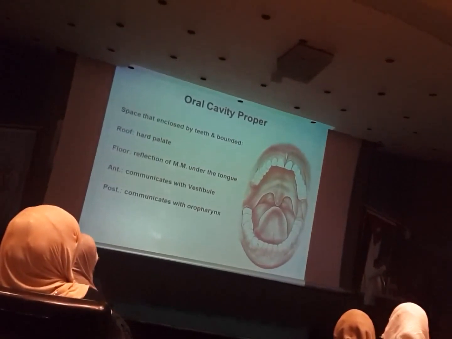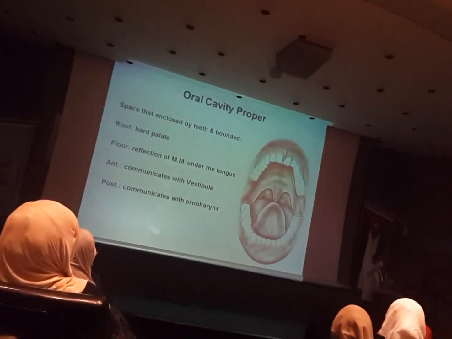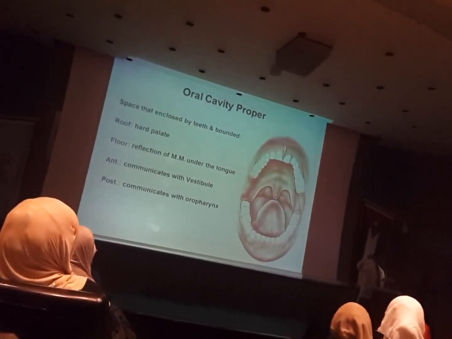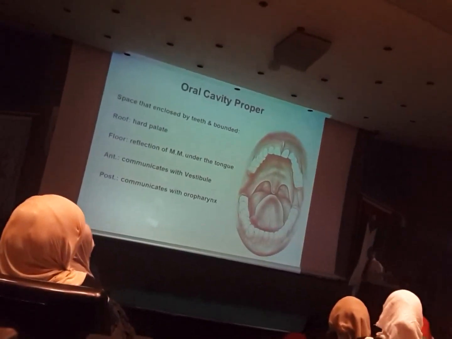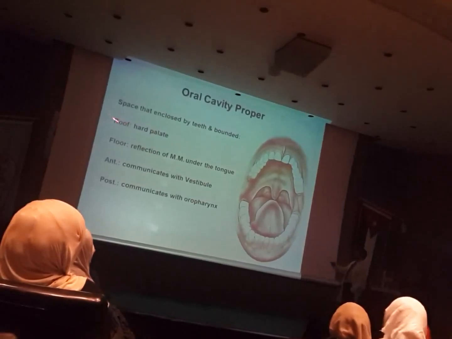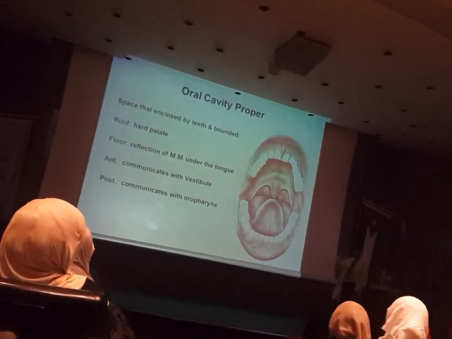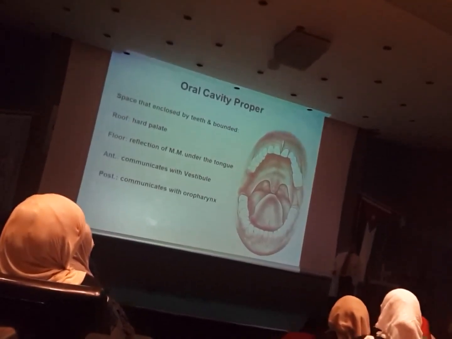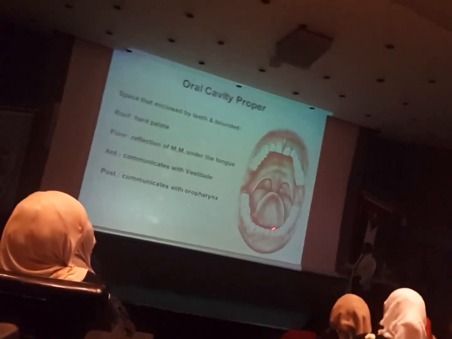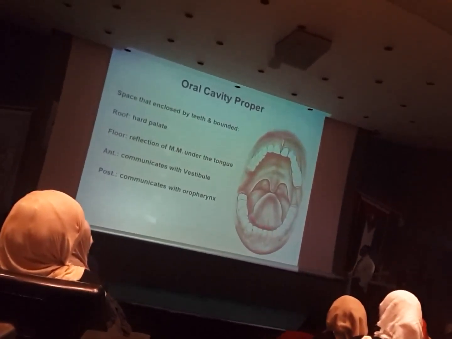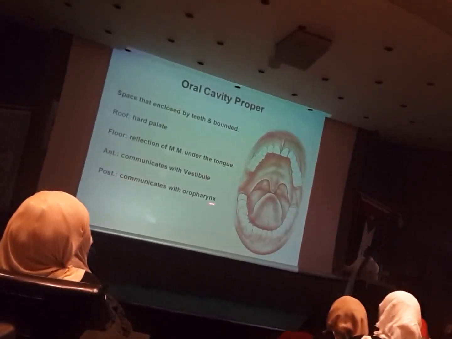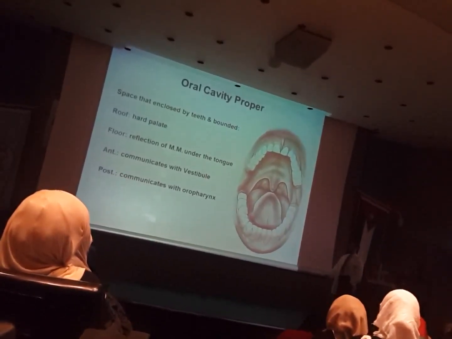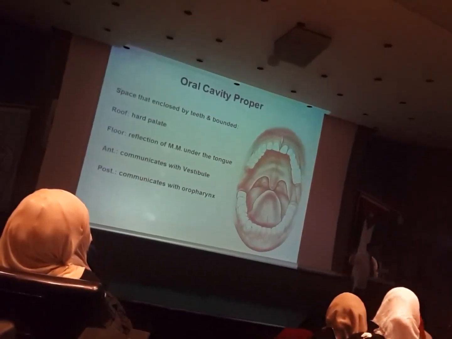So the hard palate is the roof of the oral cavity, but the soft palate is the roof of the oropharynx, the oral part of the pharynx. Okay? Just to let you know all this. So when we speak about the roof of the oral cavity, it's just the hard palate, not hard and soft palate. Okay? The floor is the fraction of mucous membrane below the tongue. Anteriorly, it communicates with the vestibule through the freeway space, and posteriorly communicates with the oropharynx through the oropharyngeal isthmus.